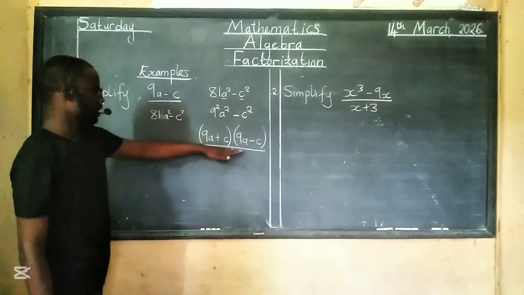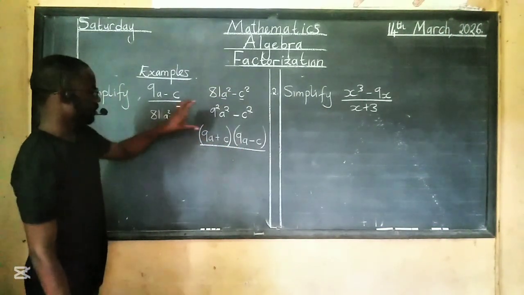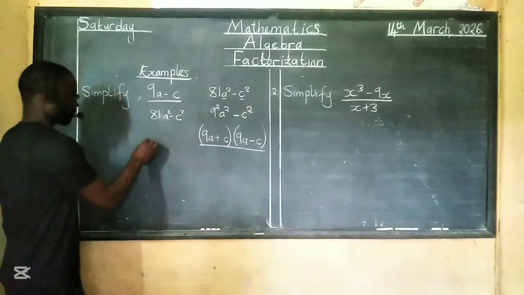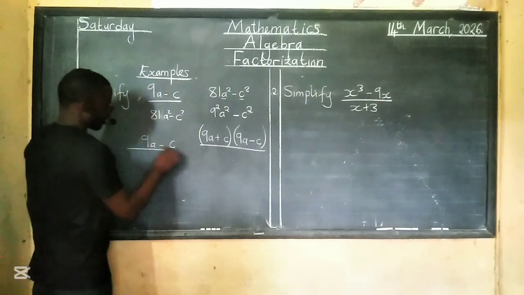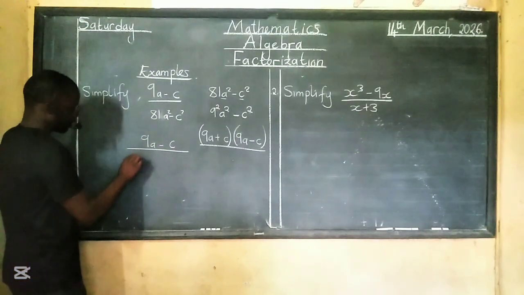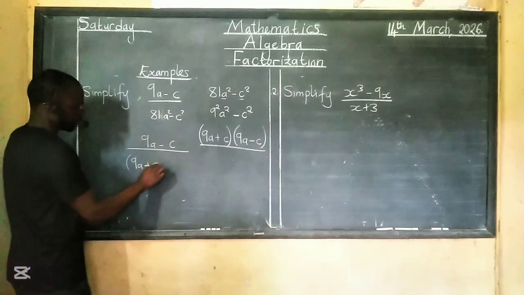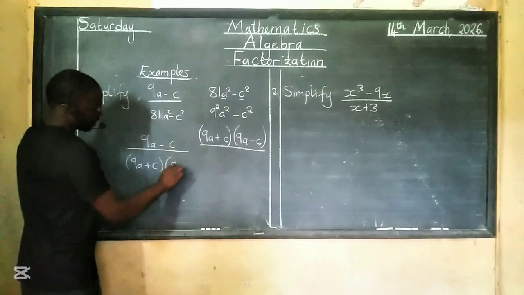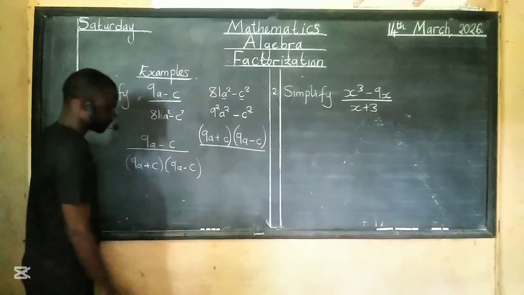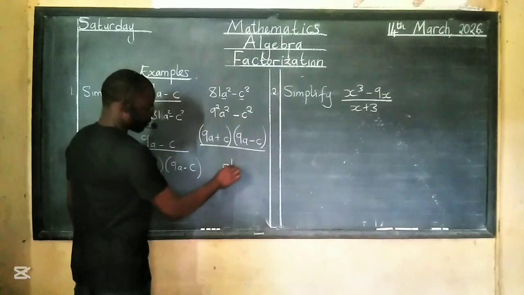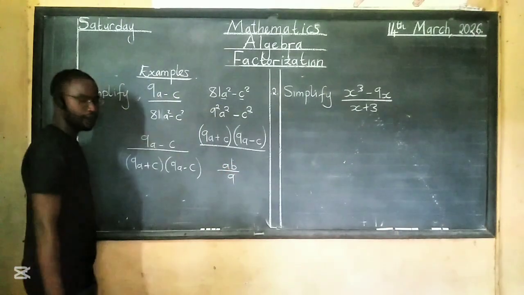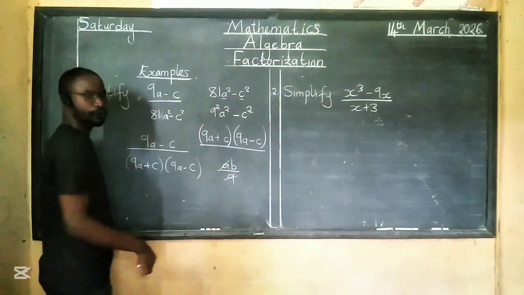So we can now replace this by writing this fraction, 9a minus c over 9a plus c, 9a minus c. Do you see anything common? Do you remember that a, b over a idea where these two cancel?